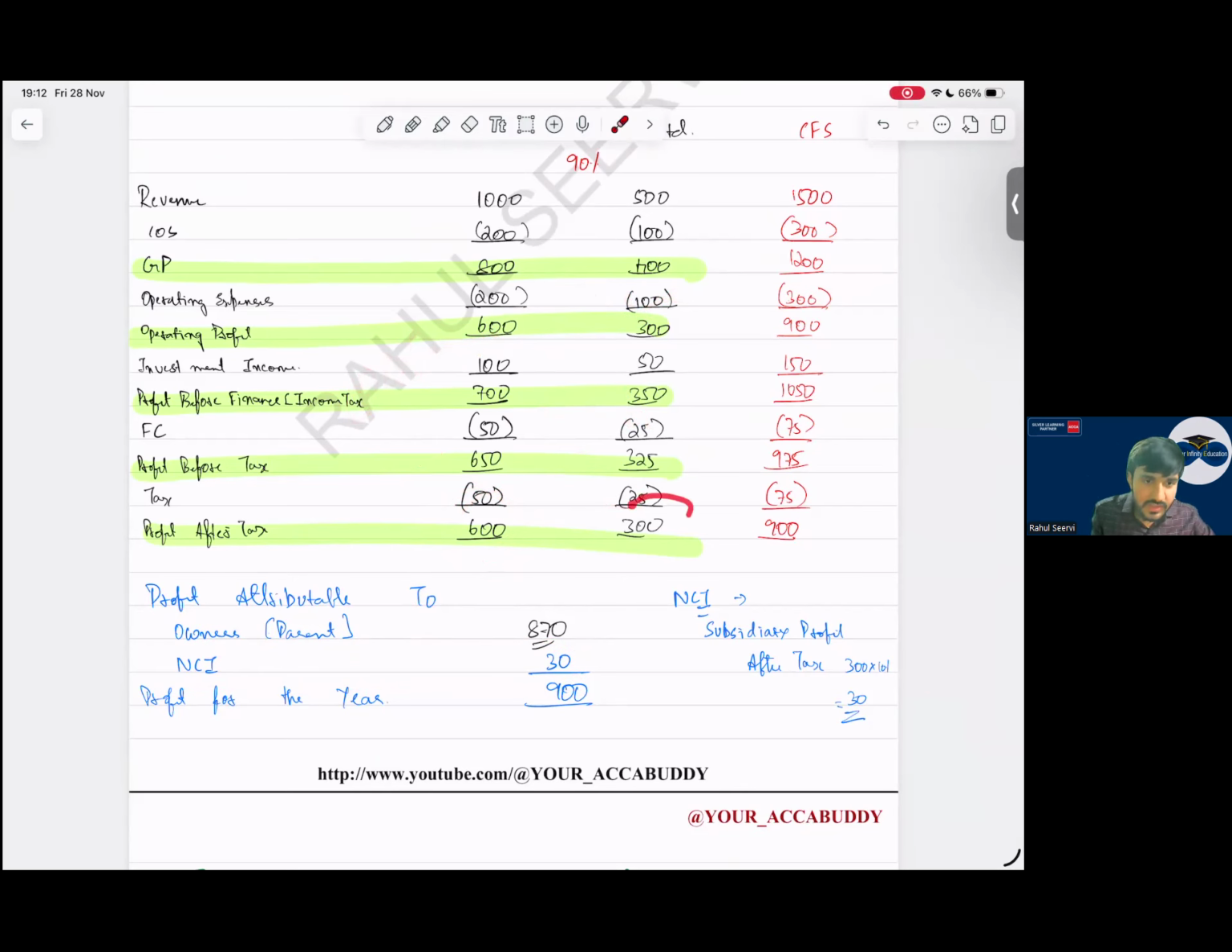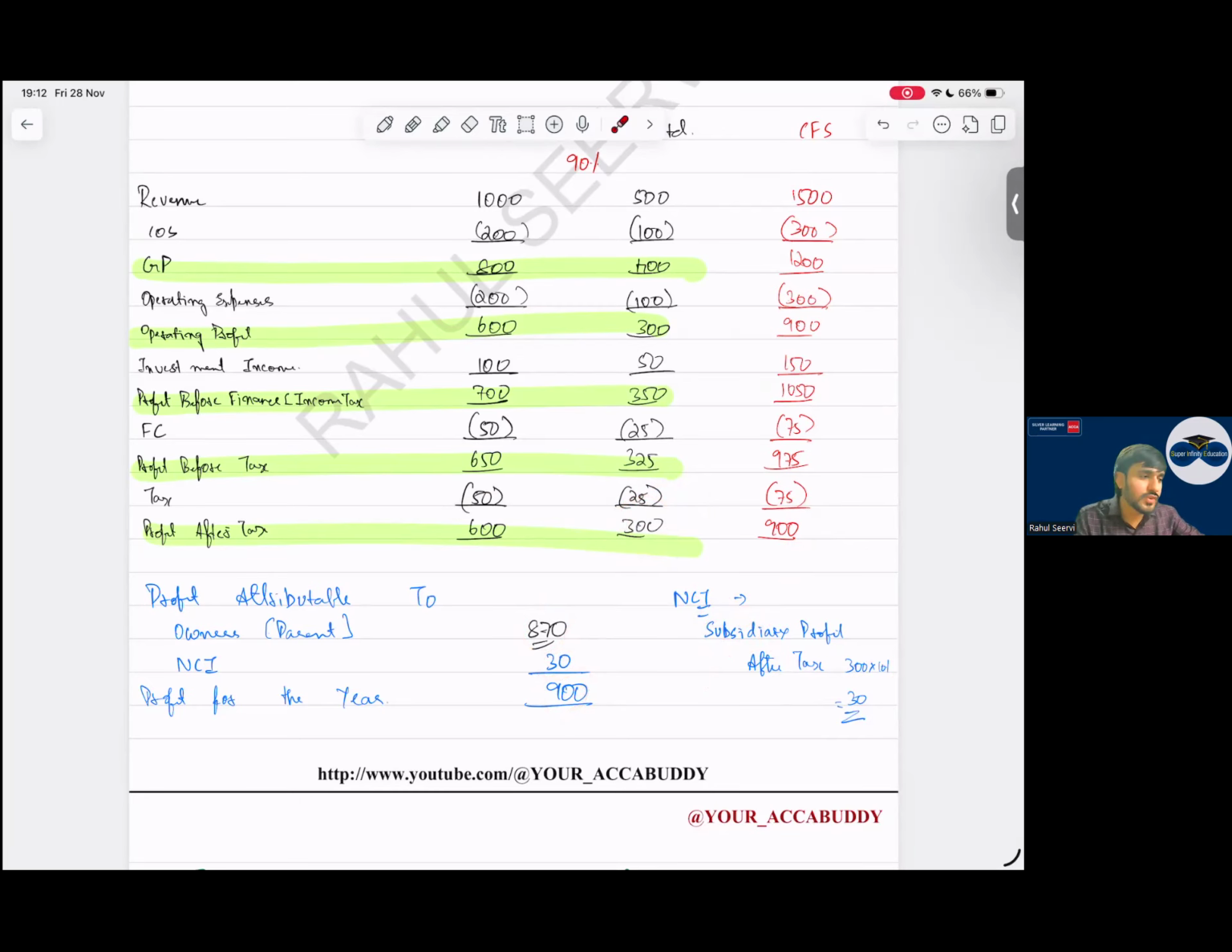Now this 300, so this 300 will be given to whom all? So this 300 will be given to parent and NCI. So each and everything is on this 300 only. Now what will you do? Sir, I will take this 300. NCI kitna hai, sir? 10%. So how much is the NCI value? 30. So I record 30 here. Sir, out of 900, remaining is 870. That will be given to parent.